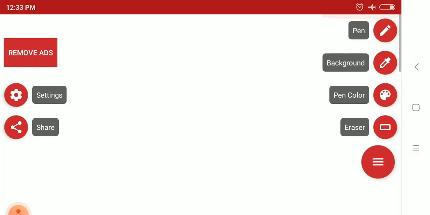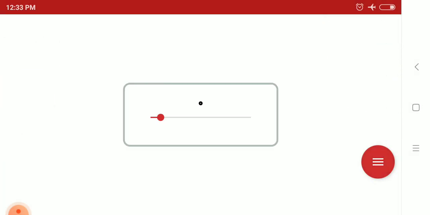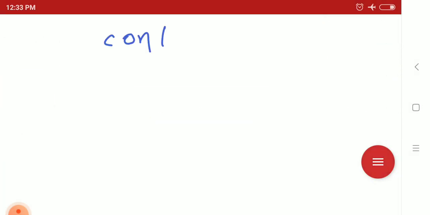So let's apply the boundary condition, or the continuity condition, in case of the finite well.